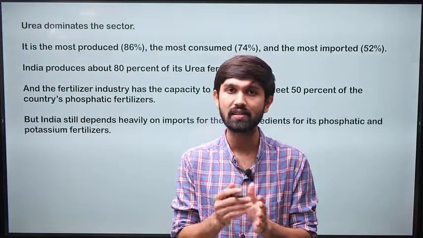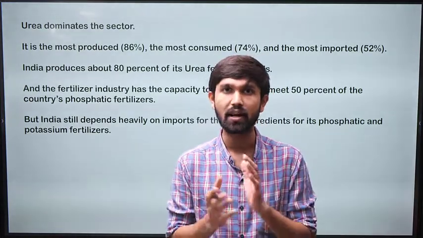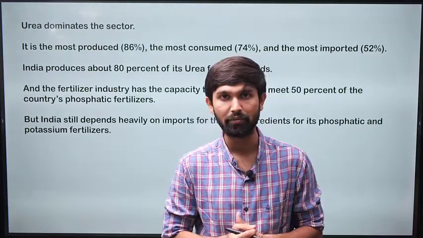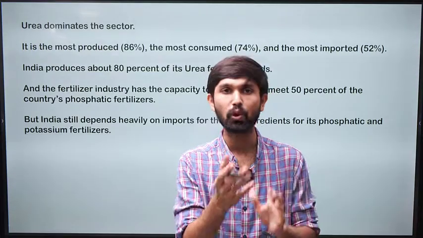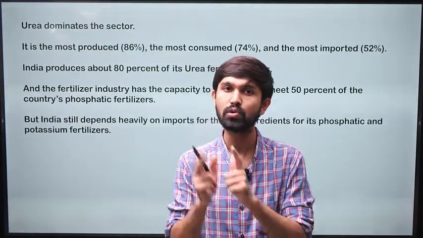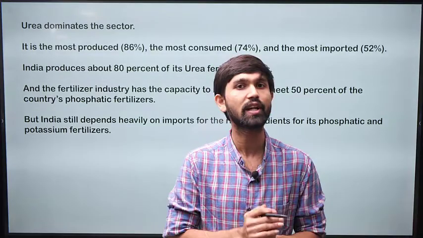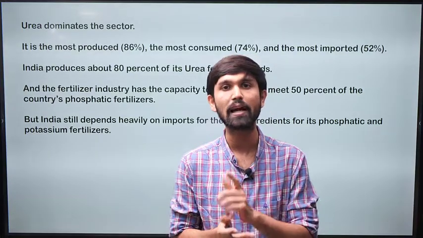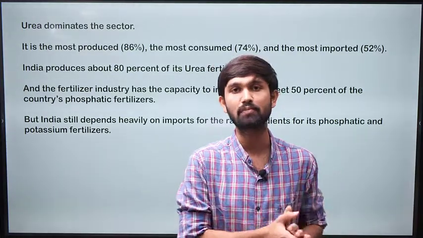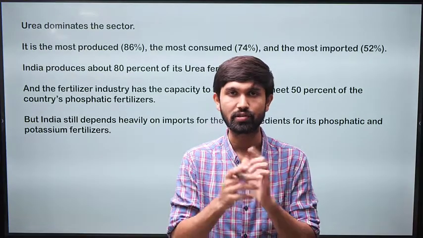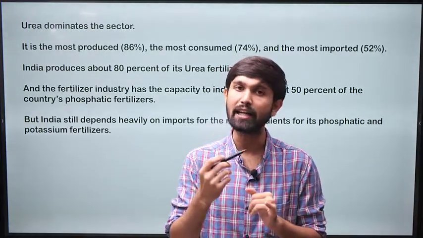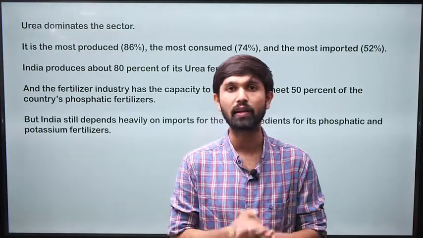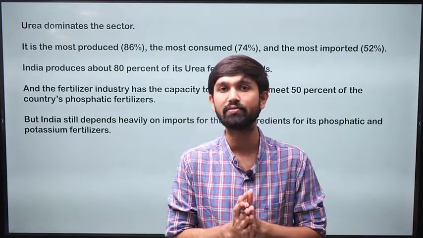So here is where the fertilizer subsidy comes in, wherein the government has also established fertilizer manufacturing plants, and some are private players also who manufacture it. And when they're procuring fertilizers from them, the government asks them to supply these fertilizers to the farmers at subsidized rates, and the differential price for the subsidized rate is given as a subsidy to these fertilizer manufacturers. This is where the government intervenes, and it not just regulates the quantity and quality, but it also regulates the price of the fertilizers. All of this is done just to benefit the farmers of India.